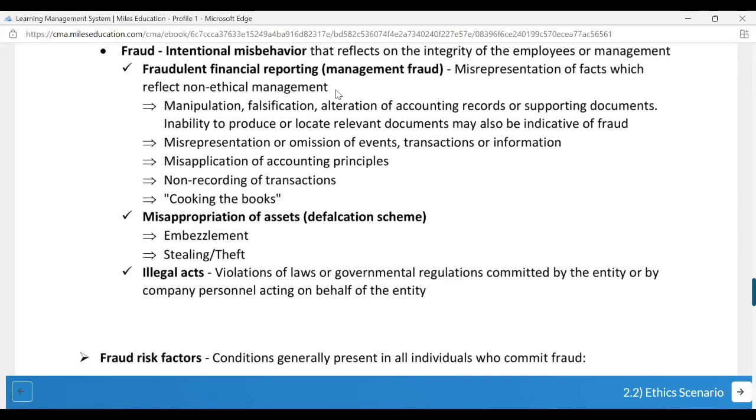Misappropriation of assets. So you can embezzle the cash which is there, so you can take cash and replace it back after 2-3 days. And the cycle keeps on going unless and until someday someone catches you by reconciliation. Stealing or theft. Illegal acts: violation of law or governmental regulation committed by the entity or by company personnel acting on behalf of the entity.